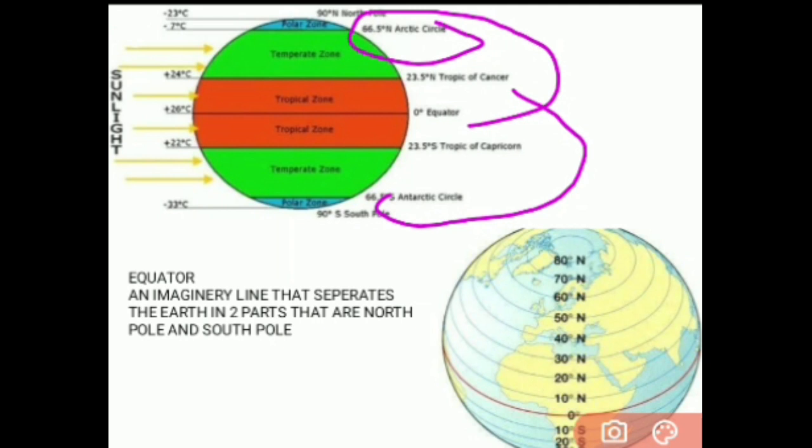And the region between these is called the temperate zone. One of the interesting features of the temperate zone is that the countries lying in it will have 4 different seasons. Clear? Now, these are the polar zones, and these are all polar zones.